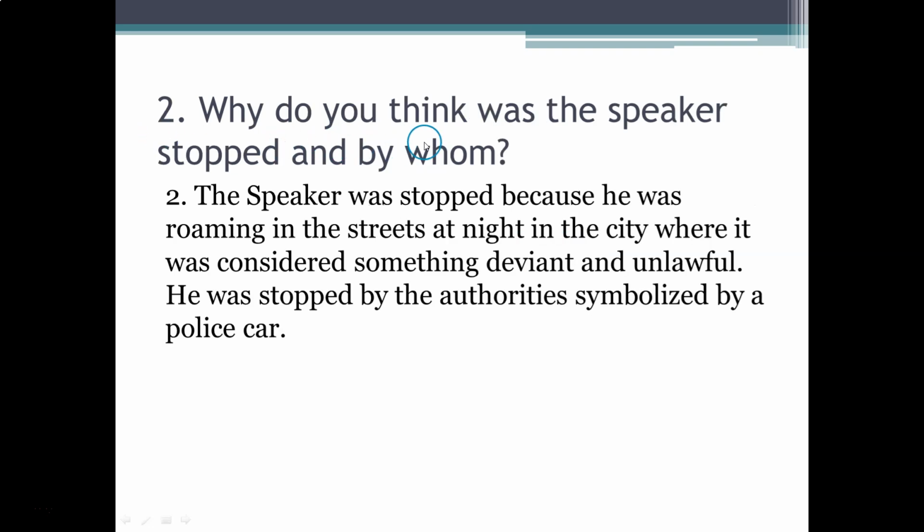Question 2. Why do you think the speaker was stopped and by whom? Answer. The speaker was stopped because he was roaming in the streets at night in the city where it was considered something deviant and unlawful. He was stopped by the authorities, symbolized by a police car.